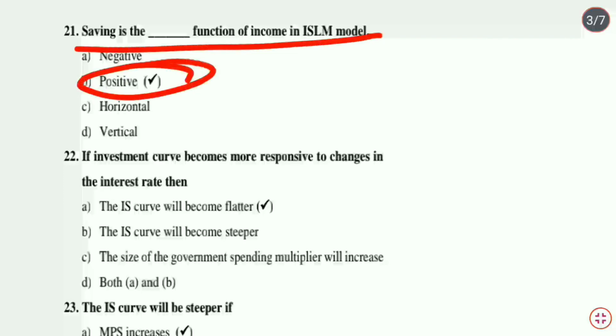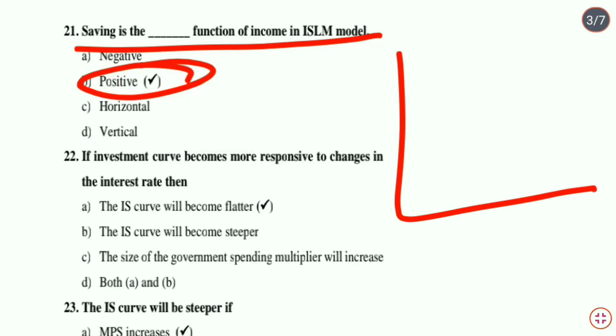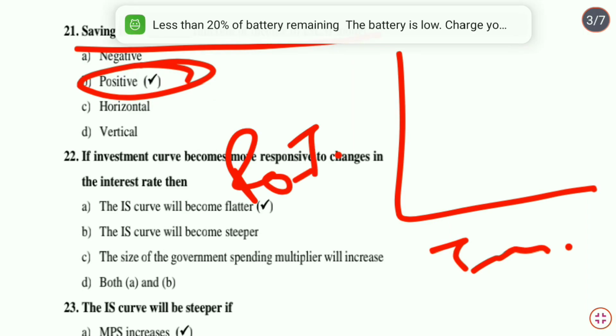Next question: if the investment curve becomes more responsive to changes in the interest rate, then, that means if the changes in investment are more as compared to the changes in the interest rate, we will try to understand this here with a diagrammatic representation. Here we measure investment, and here we measure the rate of interest.